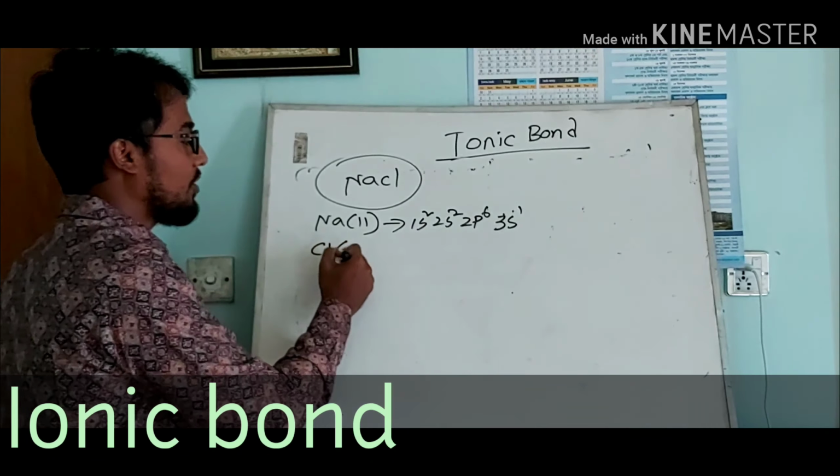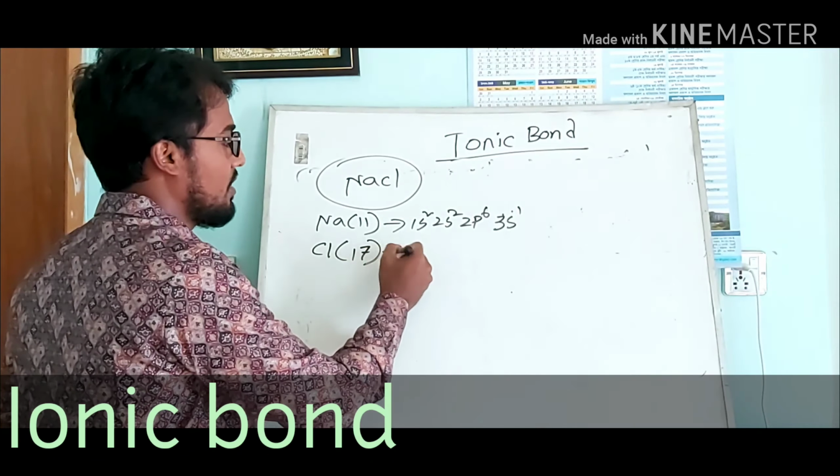Chlorine electron configuration, atomic number 17: 1s2, 2s2, 2p6, 3s2, 3p5. Sodium has 1 electron in the last shell and chlorine has 7 electrons in the last shell.